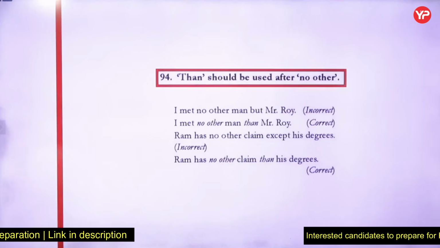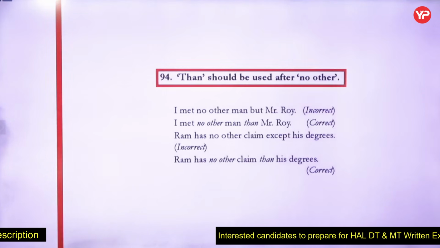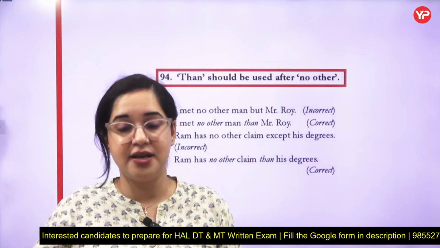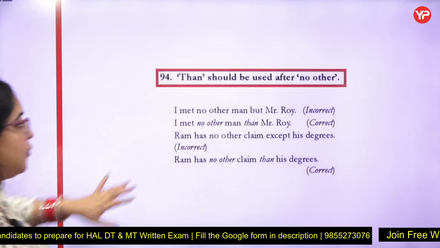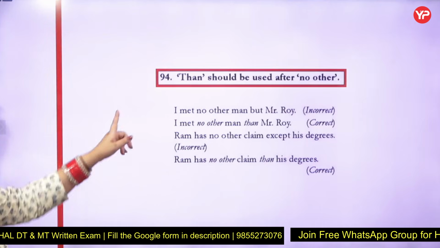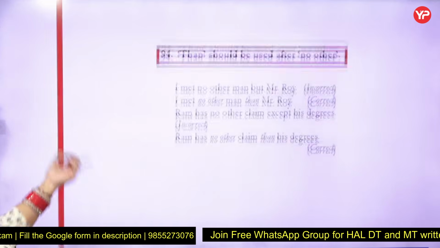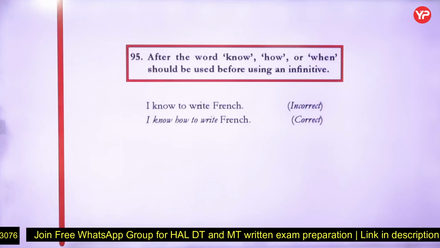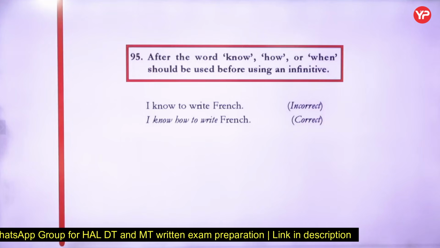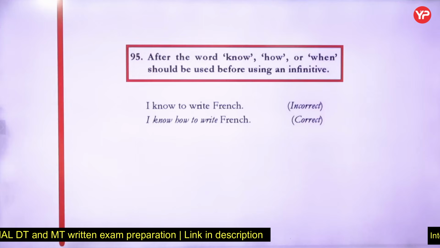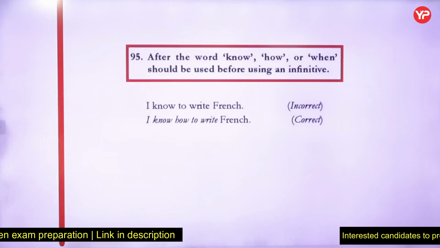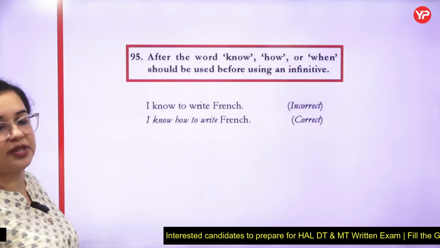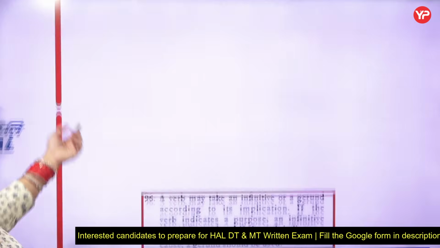94th, than should be used after no other. We did that other should also be used when we are making a comparison, right? He is famous than any other man, and than should be used whenever you are using no other. I've met no other but Mr. Roy. I've met no other than Mr. Roy. Next is 95th. After the word know, how or when should be used before using an infinitive. That is, I know to write French, I know how to write French. So whenever these words are there, you need to use an infinitive with them. To will be used with them. Okay, I know how to write French.